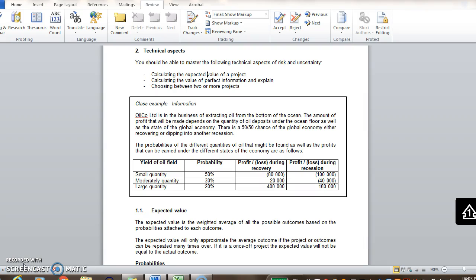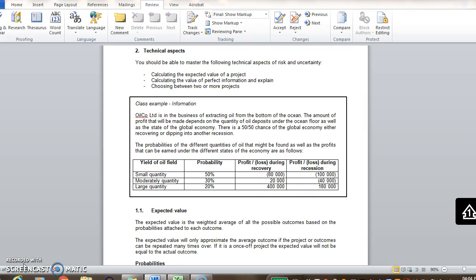So, by just reading that information, how many uncertainties are there? So first of all, the quantity of oil in the deposits under the ocean floor, that's uncertain. They don't know how much there is before they drill. And then also the state of the global economy, that's uncertain. It's either going to recover or dip into another recession. So two uncertainties. So for each of those, you'll need the probabilities in order to calculate the expected value.